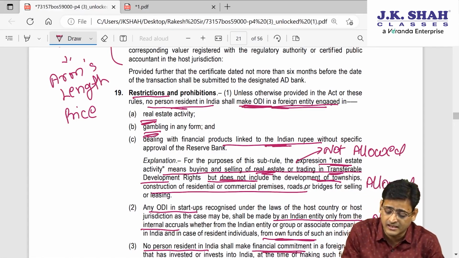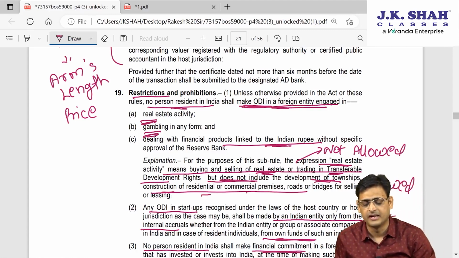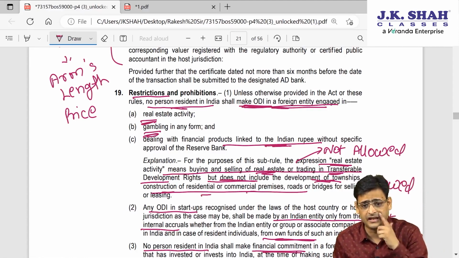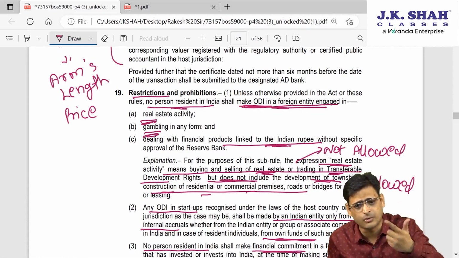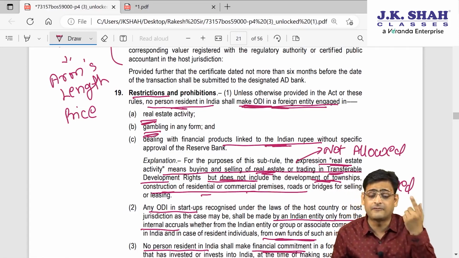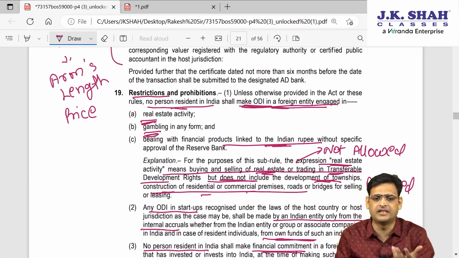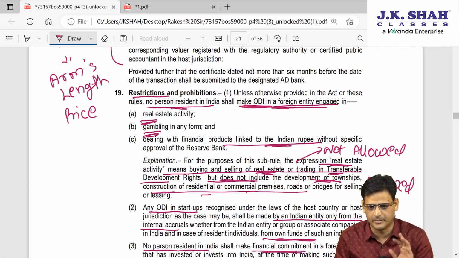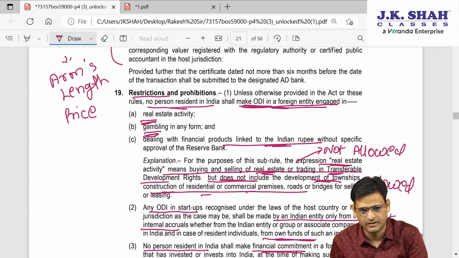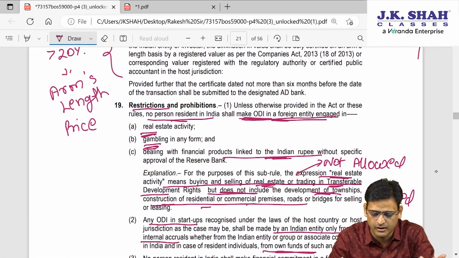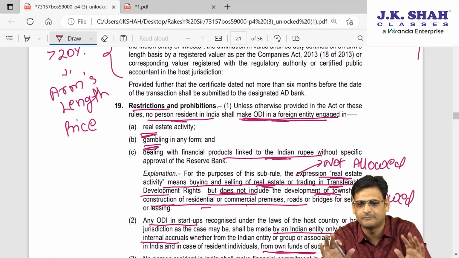But this real estate does not include development of township, construction of residential or commercial premises. It means if a foreign entity is engaged in trading in TDR, an Indian party cannot make ODI in that foreign entity. But if that foreign entity is engaged in development of township, residential or commercial premises, it will not be treated as real estate. That means ODI is permitted.